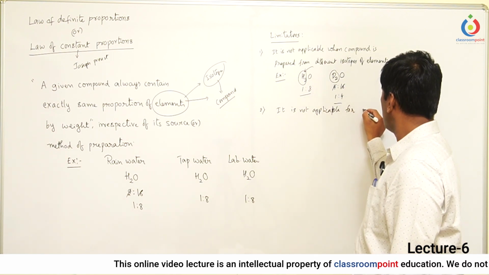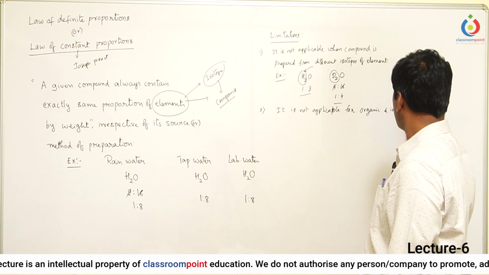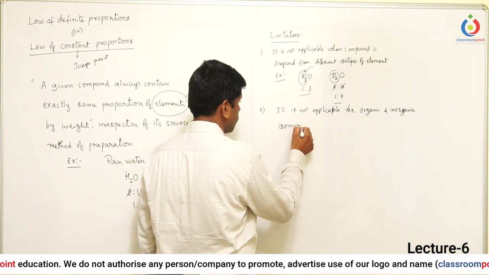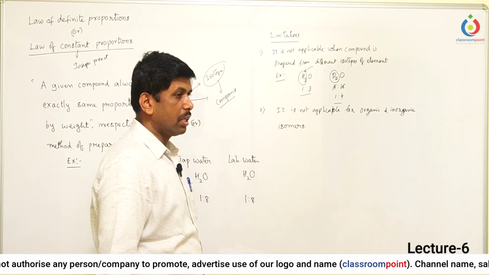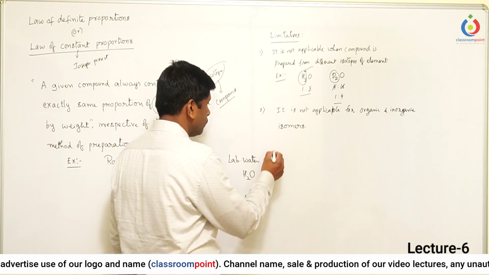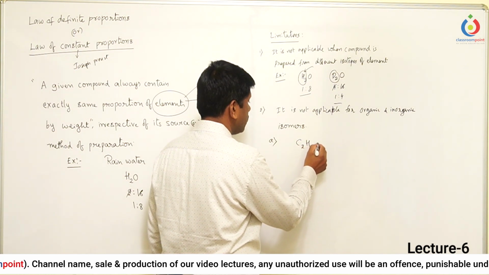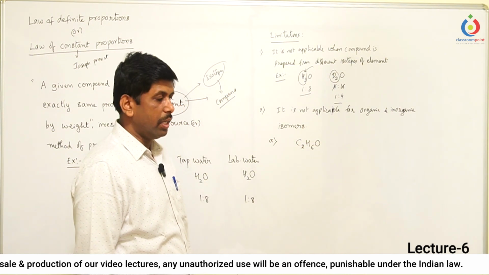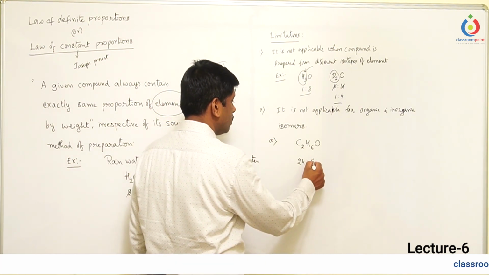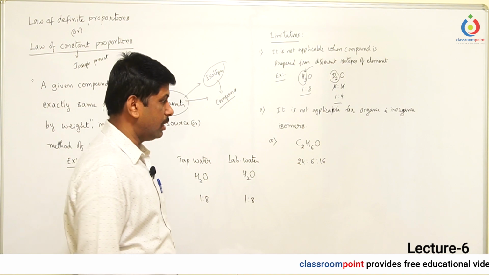It is also not applicable for organic and inorganic isomers. If isomers are involved, we cannot apply this law. Let us take an example: C2H6O. In C2H6O, the mass ratio is 24:6:16 for carbon, hydrogen and oxygen.